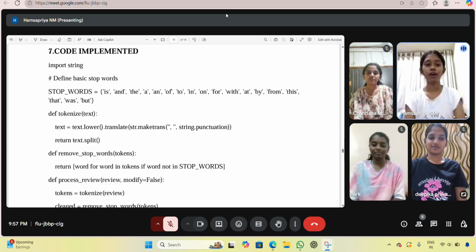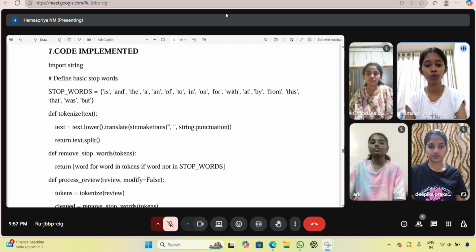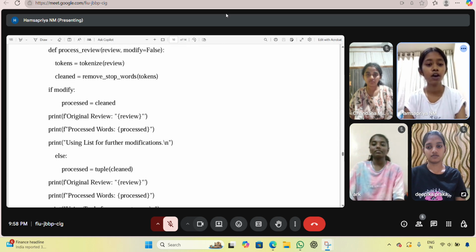Hi everyone. Now I am here to present the code. Here, import string imports the string module, which provides useful constants and functions for string operations, like string punctuation. And next we see the definition of stop words. Here stop words means a set of common words that are usually filtered out when processing natural language. These words do not add significant meaning in most constants.